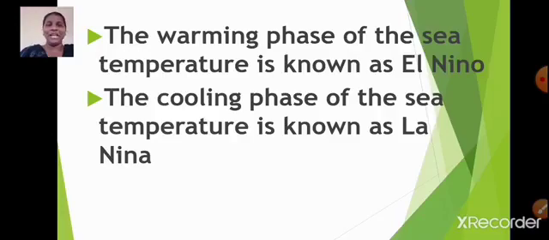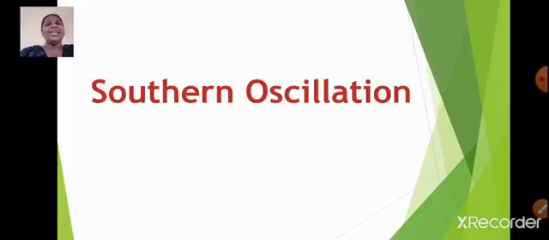The warming phase of the sea temperature is known as El Nino, and the cooling phase of the sea temperature is known as La Nina. Now you will ask, Miss, what is La Nina? We have learnt about the non-El Nino period, right? It is called La Nina. So La Nina is the opposite of El Nino, and El Nino and La Nina take place alternately. Students, now let us learn about Southern Oscillation.